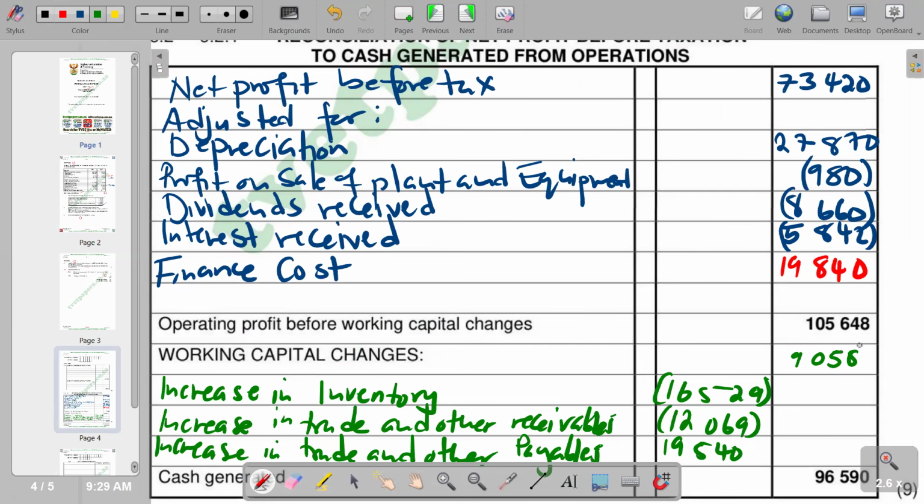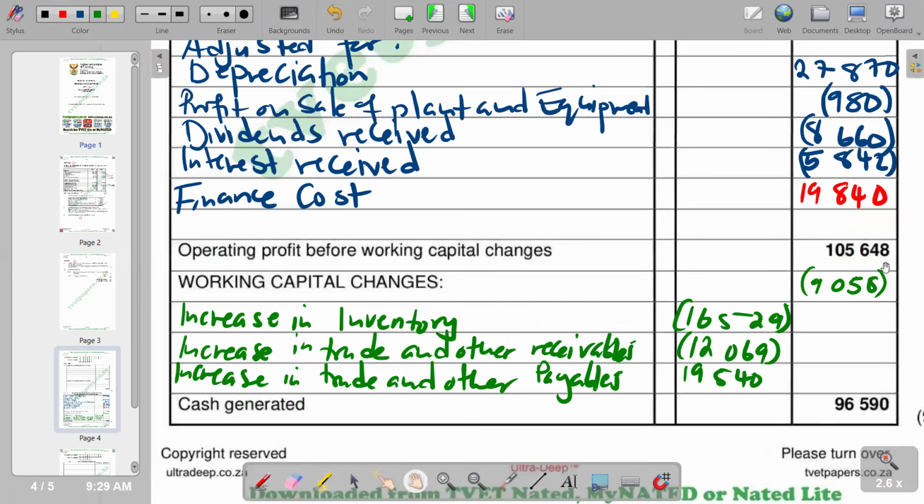Which is a negative, so we can show it in brackets. So that's what we have. It means by saying 105,748 minus 9,058, you're supposed to get your cash generated as 96,590. So that's what we have on that part.